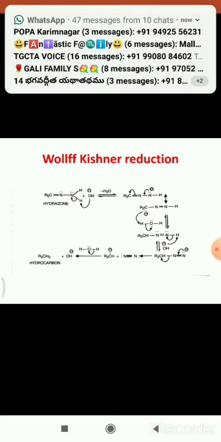See here, first of all, this carbene ion takes a proton from here, and next this nitrogen loses a proton, and the resulting anion loses a nitrogen molecule and forms a carbene ion, which upon treating with a proton forms hydrocarbon. This is the mechanism of Wolff-Kishner reduction.